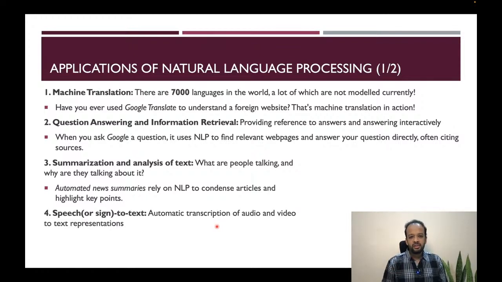Moving on to speech, automatic transcription of audio and video to text representations. If you're watching this video and you click on view subtitles, the CC button at the bottom of this YouTube video, you would be able to get the captions and the transcription, and that is automatic. How is that happening?